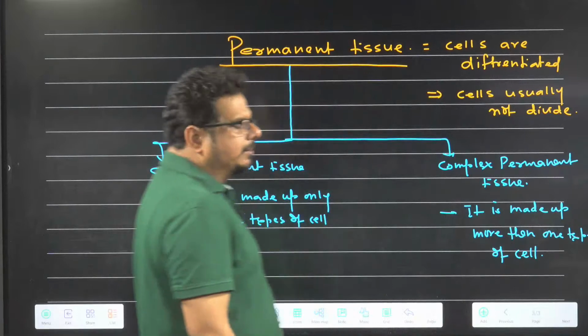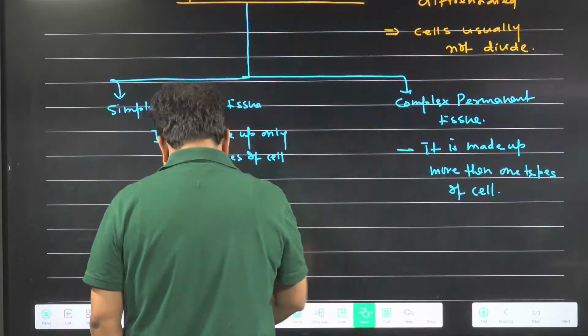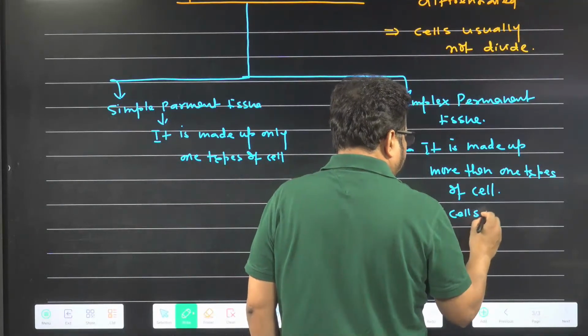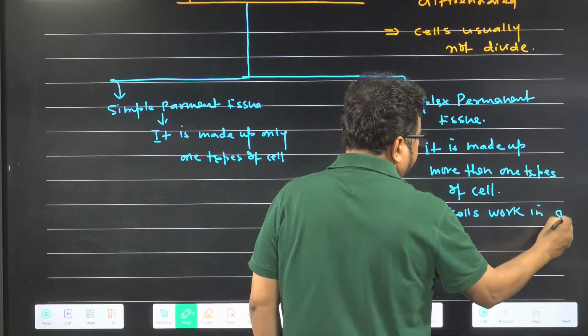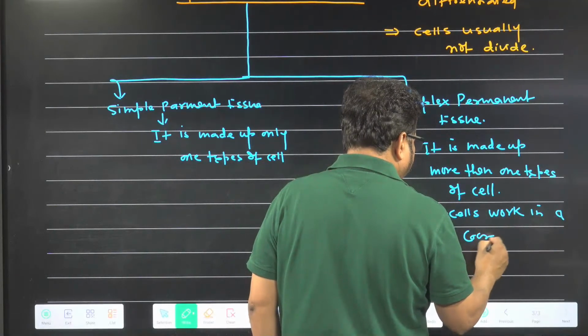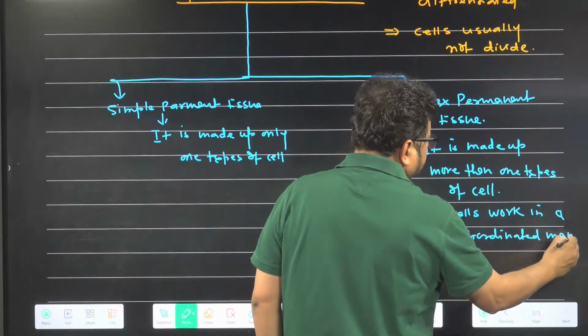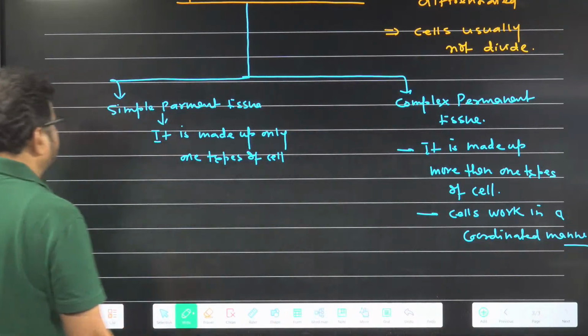And these cells work in a coordinated manner. Means their functions are coordinated. Got the idea? Their work is coordinated in the complex tissue.